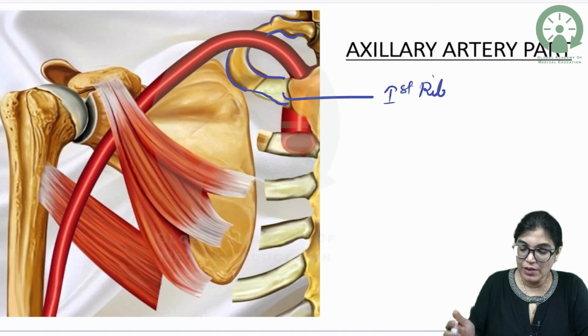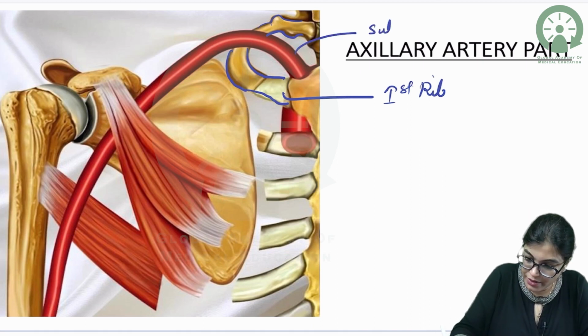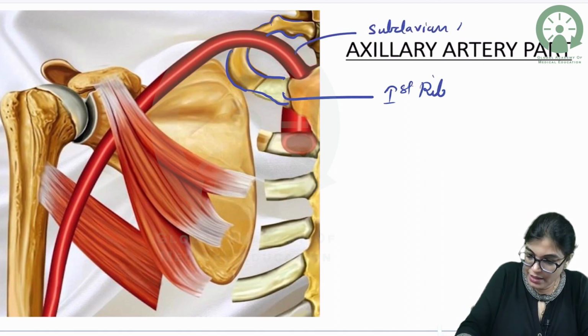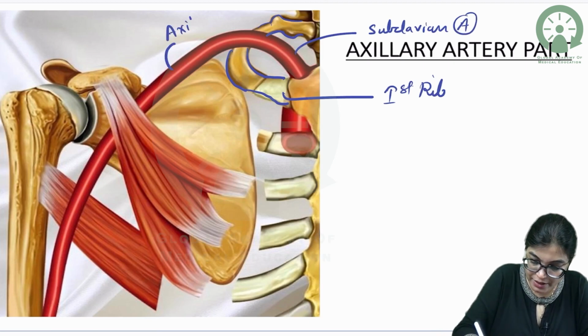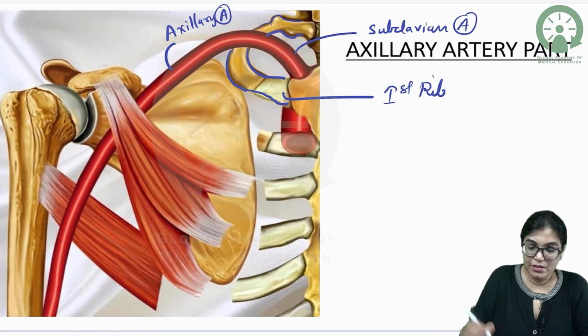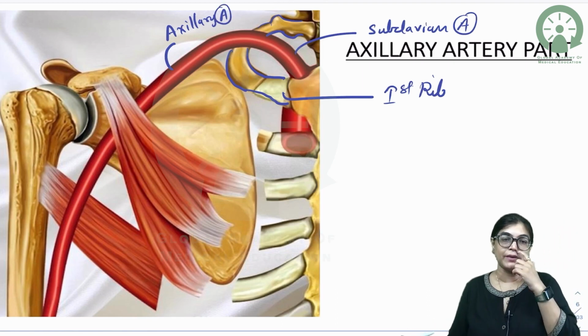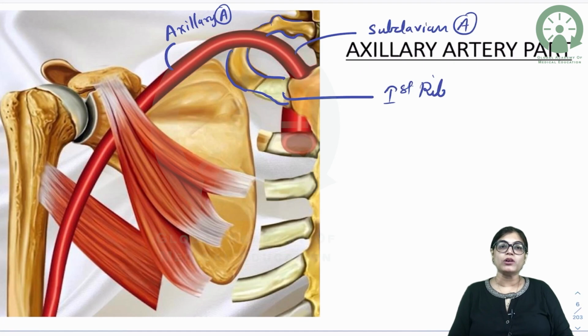So, beyond the level of the first rib, this is subclavian artery. The subclavian artery beyond the level of first rib is called axillary artery. That means the continuation of subclavian artery beyond the outer border of the first rib changes its name to axillary artery.